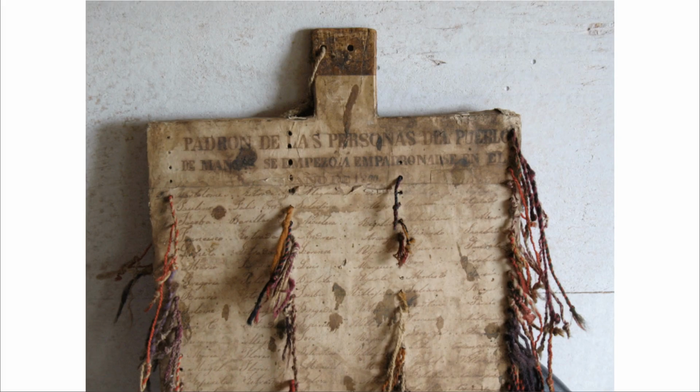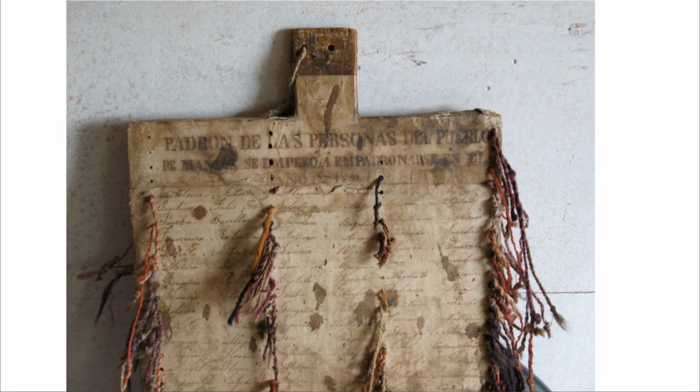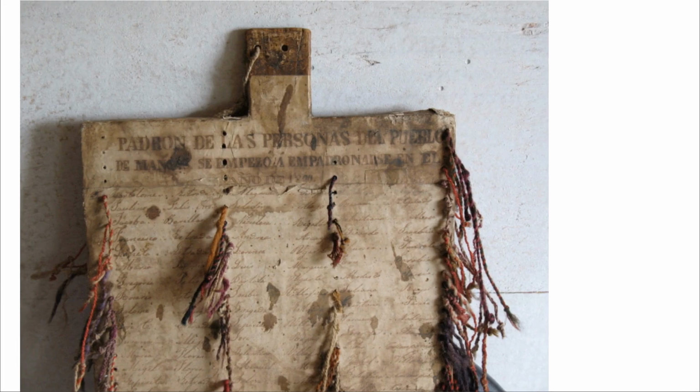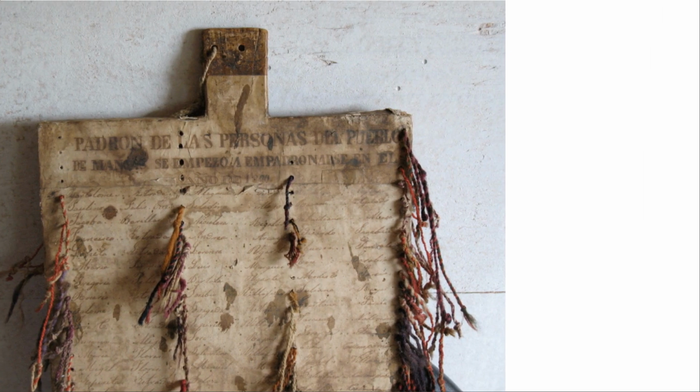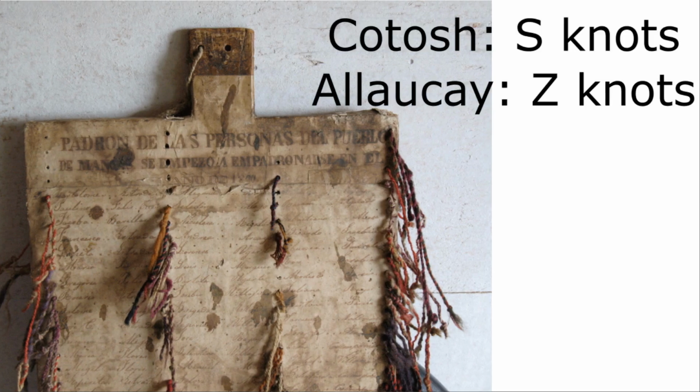The Ayus, family groups, were divided into the typical Hanan and Hurin groupings. Some of the names on the board could be associated with one of two known Ayus, Kotosh and Ayokai. The Kotosh group of families belonged to Hanan and were primarily farmers, while the Ayokai belonged to Hurin and were primarily herders. Due to deterioration over time, not all the names on the board were legible. Researchers were able to match 15 active cords to Kotosh and Ayokai names written on the board. Kotosh names had S knots on their respective cords, and the Ayokai names had Z knots.